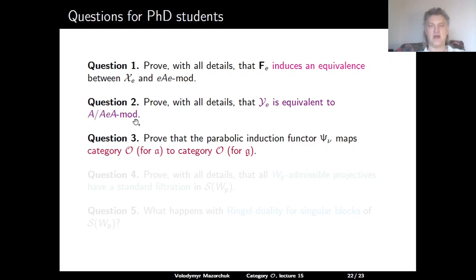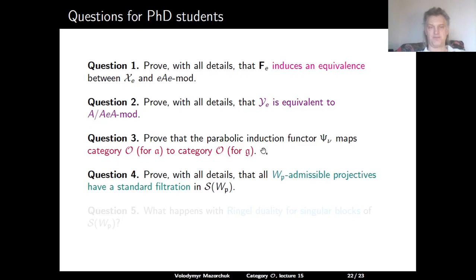Question 3. Prove that the parabolic induction functor psi nu maps category O for the Lie algebra A to category O for the Lie algebra G. Question number 4. Prove with all details that all WP admissible projectives have a standard filtration in SWP. And question number 5. What happens with Ringel duality for singular blocks of the S subcategory in O?